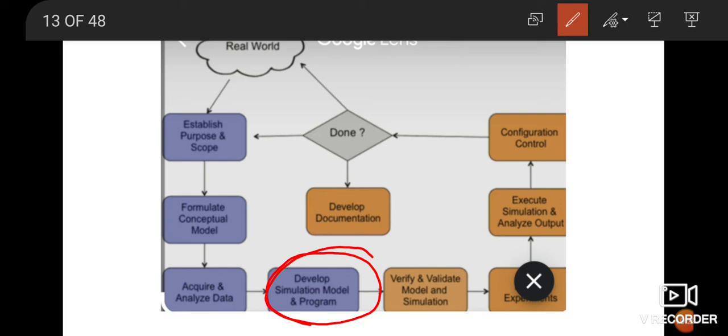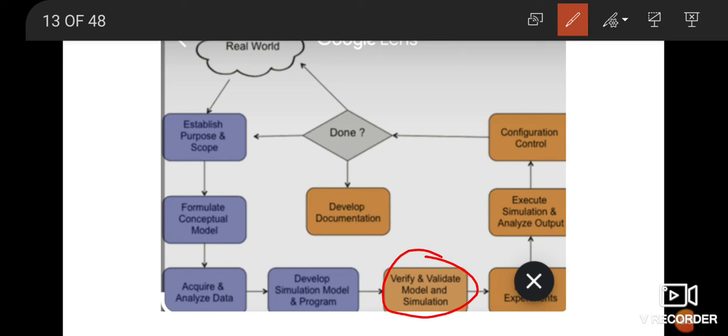In the next part, you are modifying those parameters. You are changing the ambient temperature to XY Celsius, you are changing the velocity of the air, you are changing a particular speed, or you are changing the conditions of the road, or whatever it is, some variables you are varying. So that means you are validating that particular model. You have prepared a simulation model based on certain parameters, and then you are verifying and validating that model.